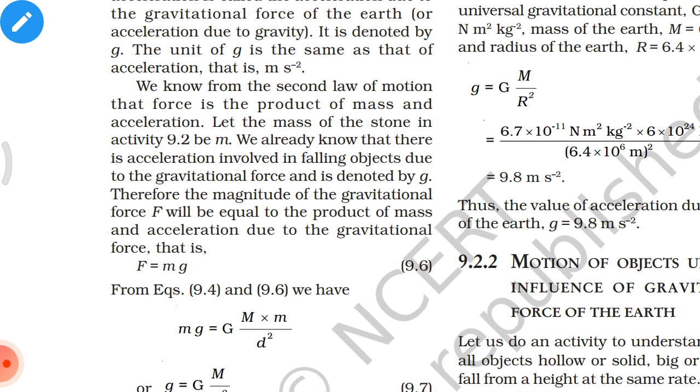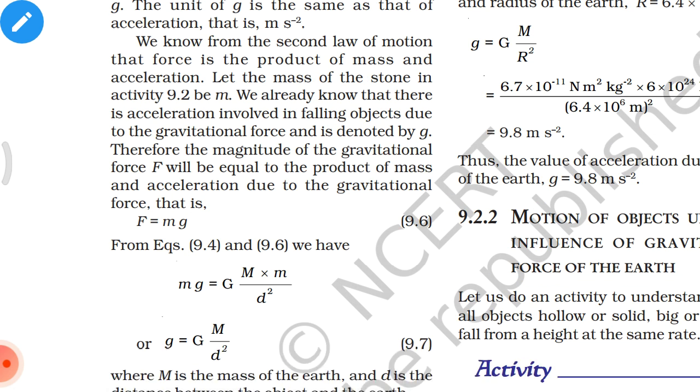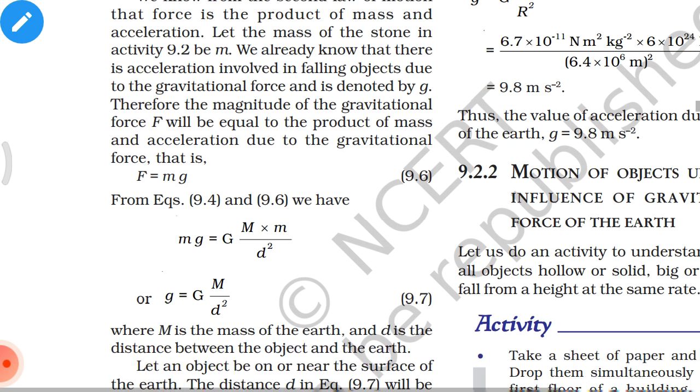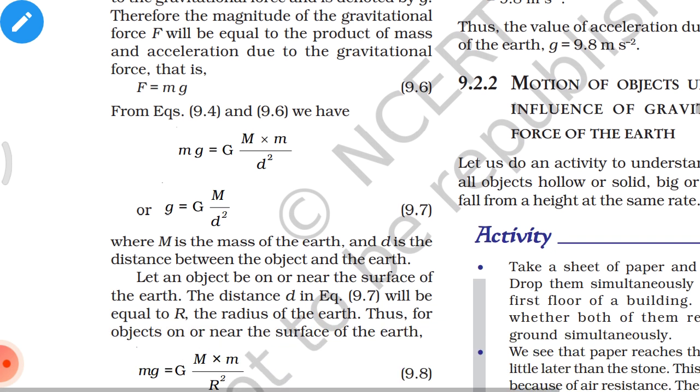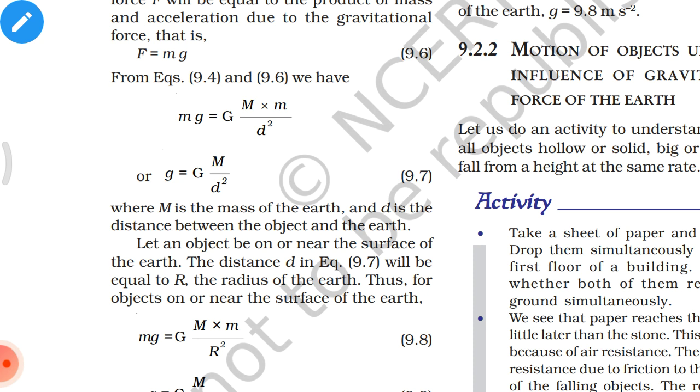From the above equations, we have m g is equal to G M m divided by d squared, or g is equal to G M divided by d squared, where M is the mass of the Earth and d is the distance between the object and Earth.